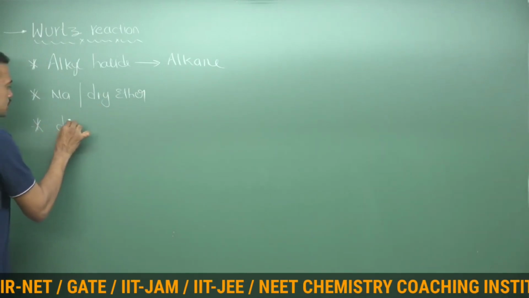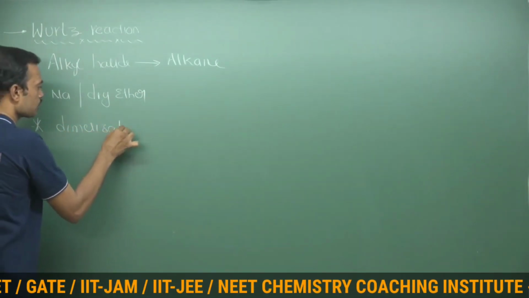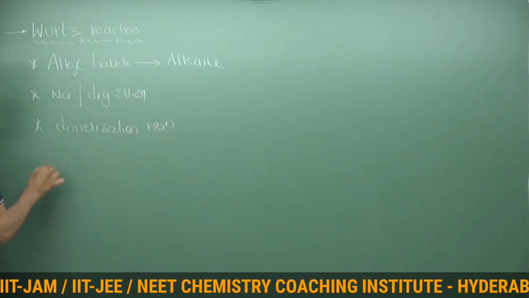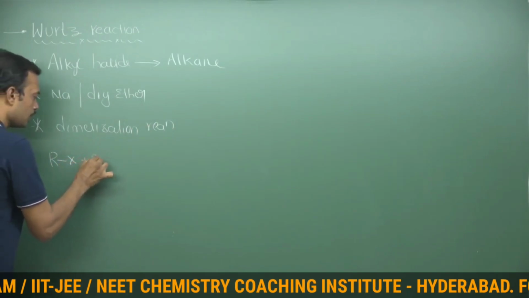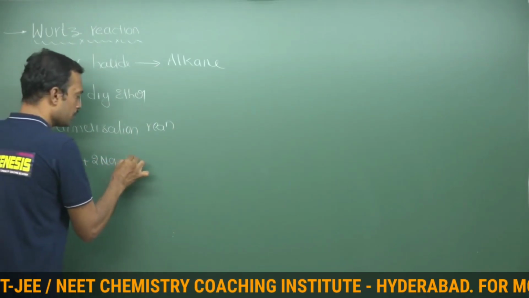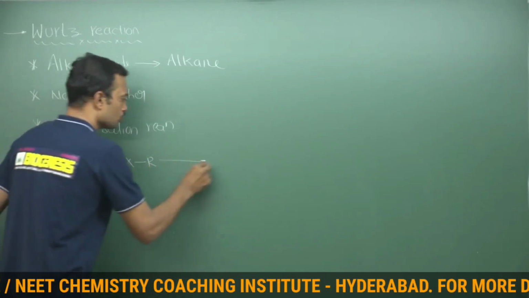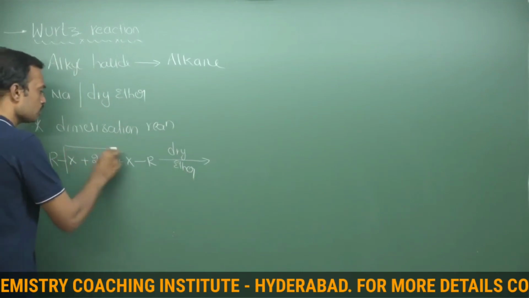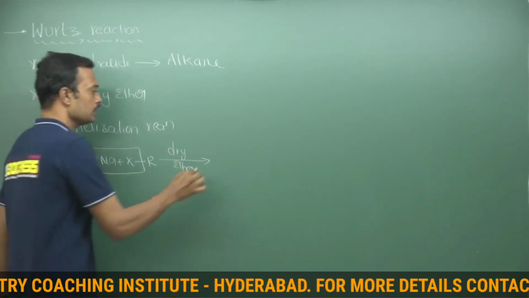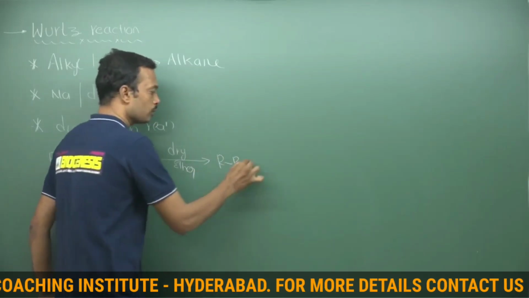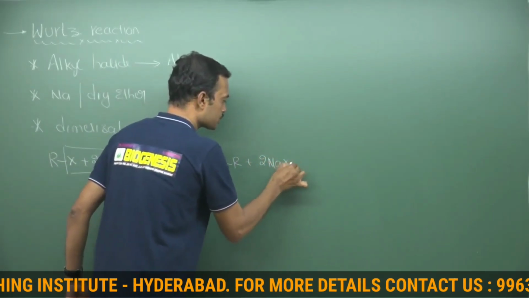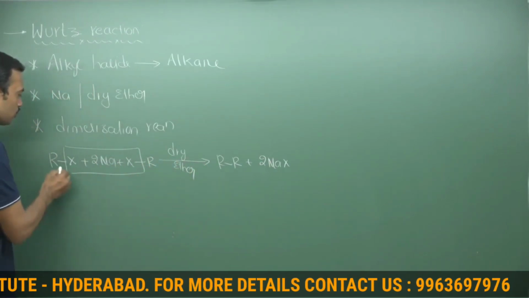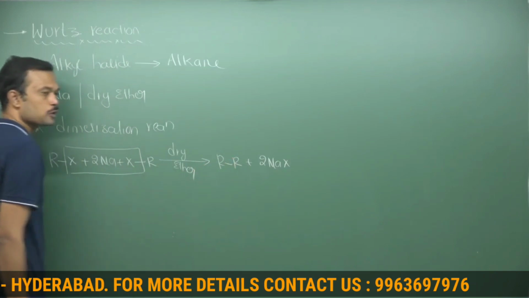And see, it is a dimerization reaction. Wurtz reaction is a complete dimerization reaction. I am taking an alkyl halide and two equivalents of sodium, and here is the halogen, and this is the alkyl, carried out in the presence of dry ether. Now remove sodium and halogen, and there is a loss of sodium halide, NaX. Suppose you take chlorine, that becomes sodium chloride. There is a new C-C bond formation between two carbon atoms, and that is responsible for giving an alkane.